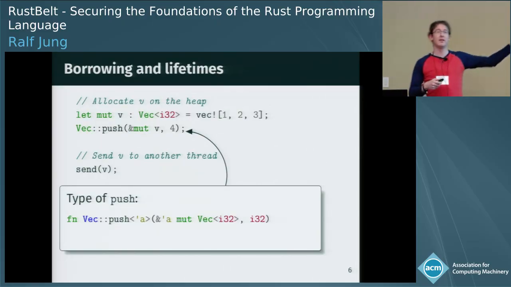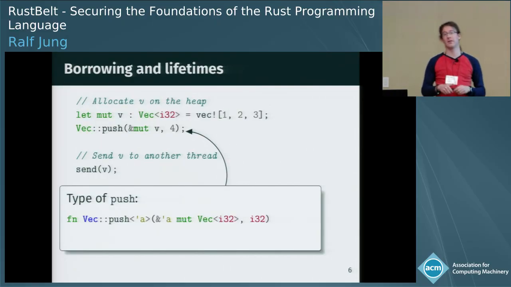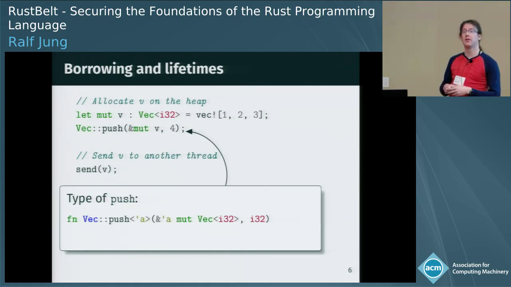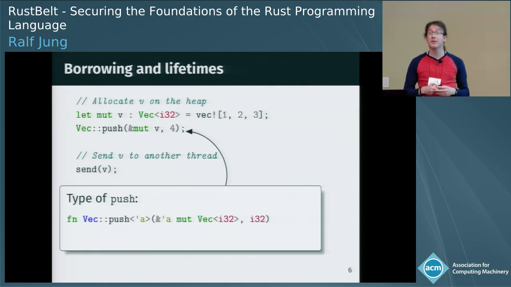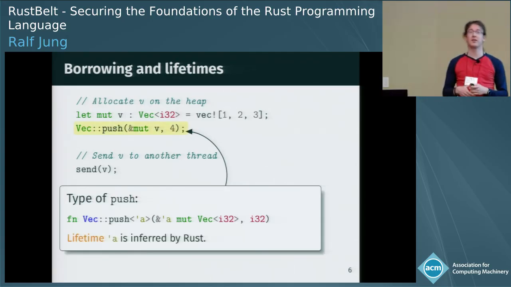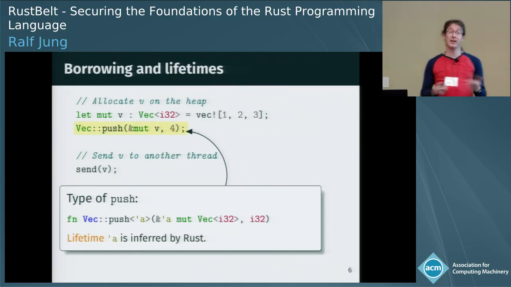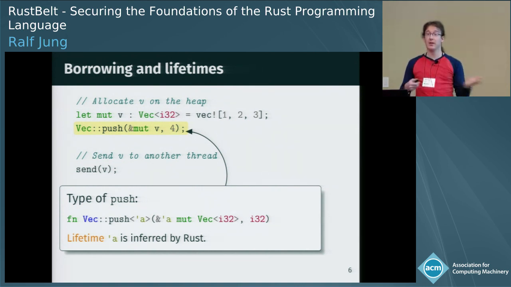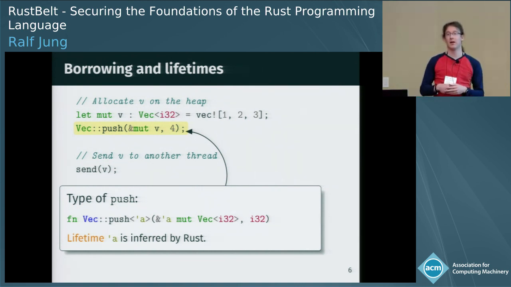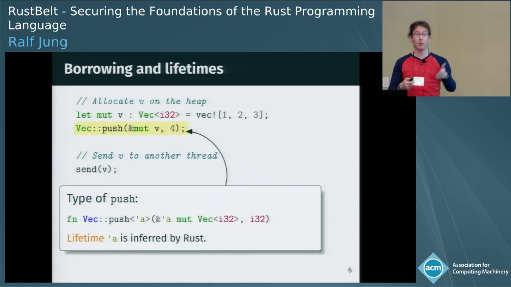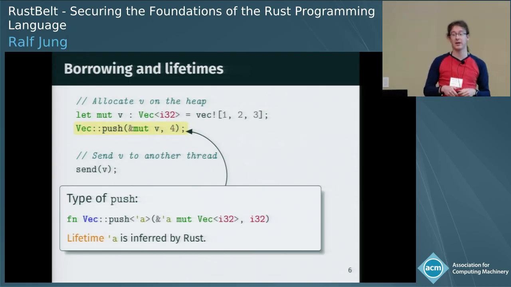And it's an angle bracket indicating that the function is actually polymorphic in the concrete lifetime you pick. There is no lifetime given in the source code above, so the compiler infers the lifetime for us. In this case, it infers the lifetime to be just the duration of the function call, which then explains why after the function returned, we can actually call send and use the vector v again, because push can no longer be using it, the borrow has expired.